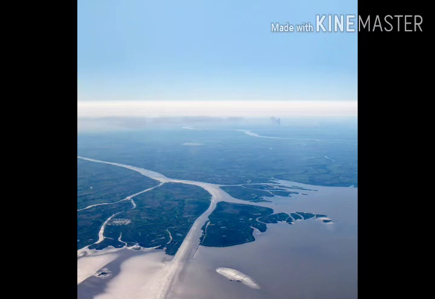And this delta is formed at the mouth of the river, when the river is forced to divide itself into multiple channels due to the obstruction of the flow. At that time the delta is formed. Innumerable distributaries are also formed near the mouth of the delta. So for example, Ganga Brahmaputra delta is the world's largest delta.